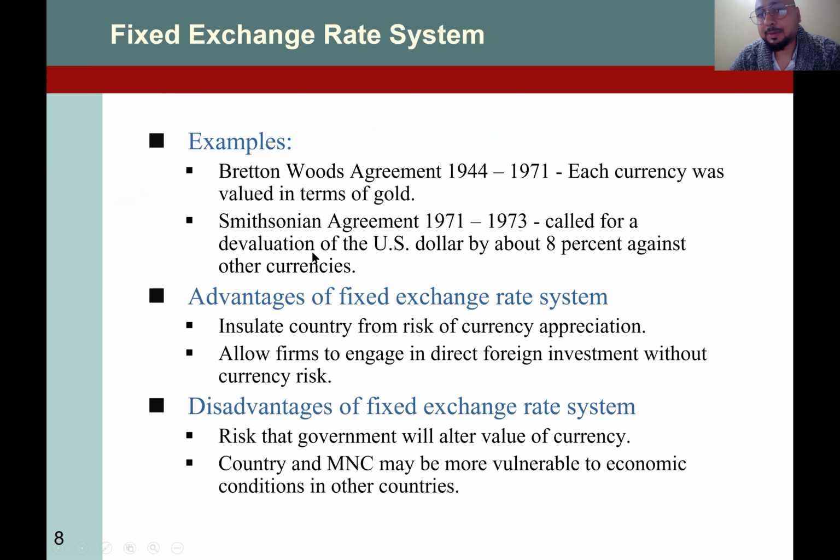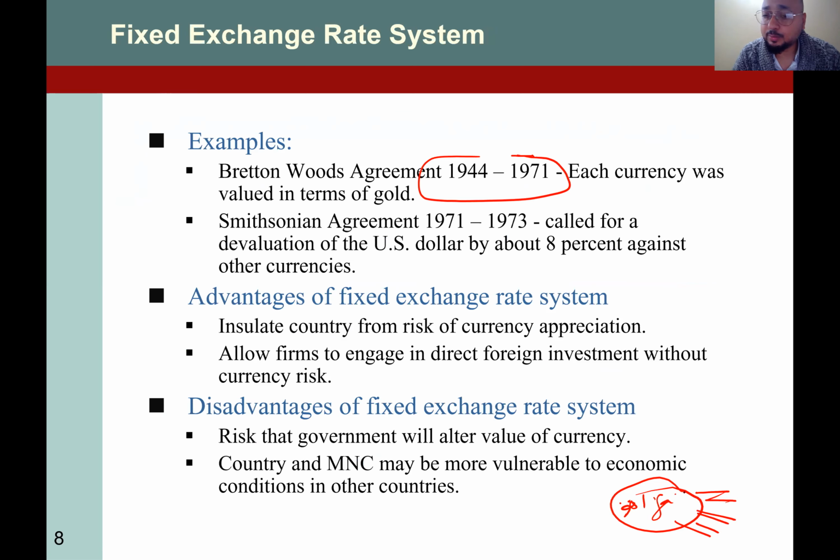So, examples of fixed exchange rate systems. We are in the era of 1944 to 1971, when the world signed the Bretton Woods Agreement, in which they say that every currency would be valued in terms of gold. $1 is worth, for example, 0.01 or just 1 gram of gold. It means that however many dollars a country has, it can issue accordingly. If it issues more currency, it has to back it up with gold, so it needs to buy more gold, right?